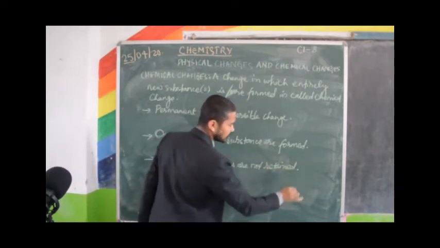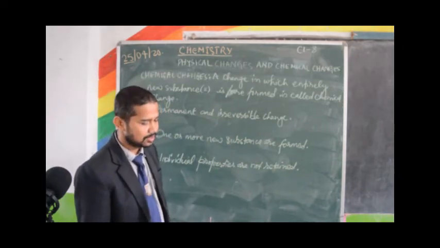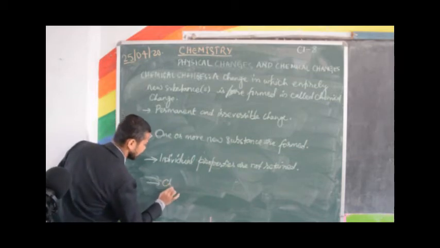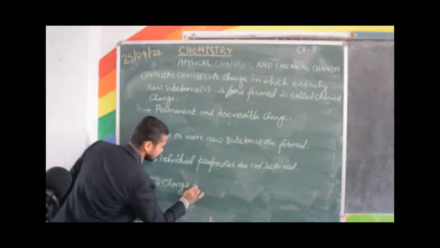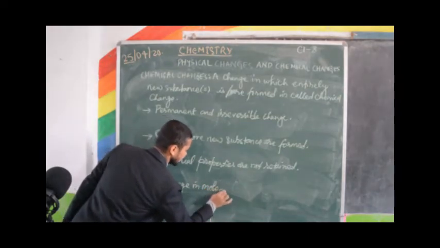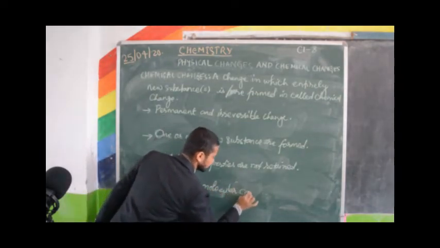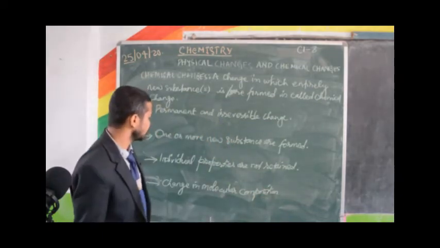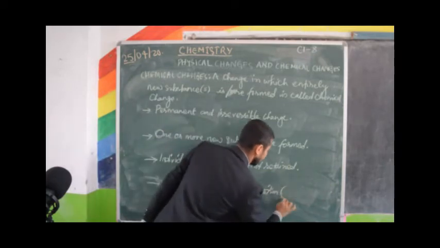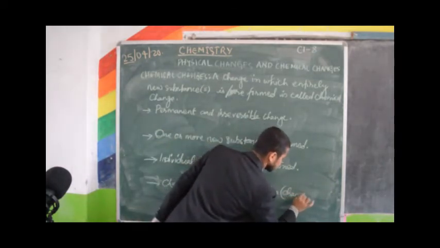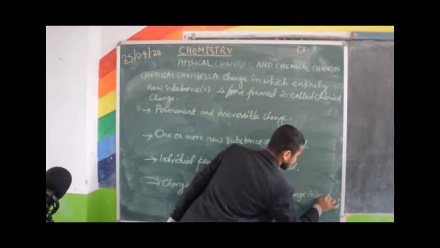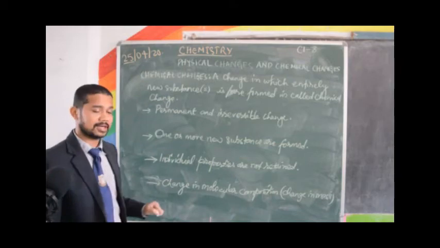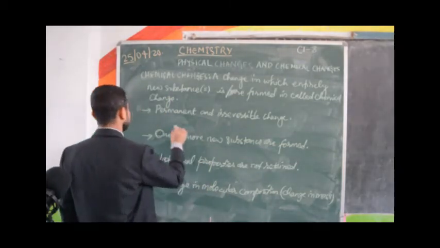Number 4: change in molecular composition, or change in mass. Now let's discuss all the characteristics of chemical change one by one with examples.